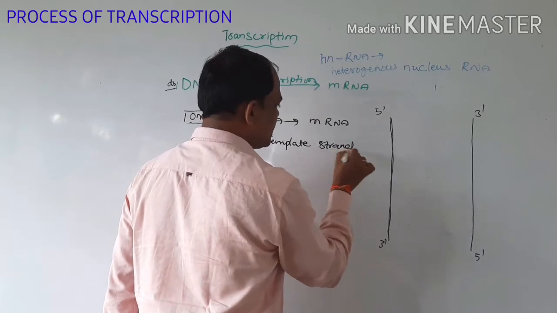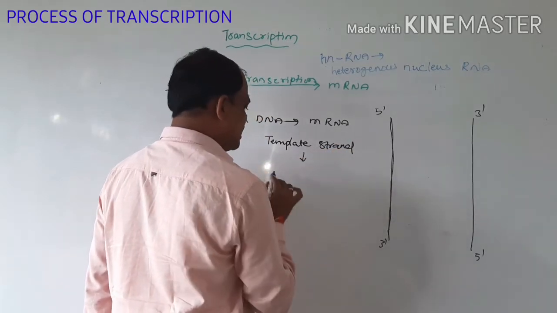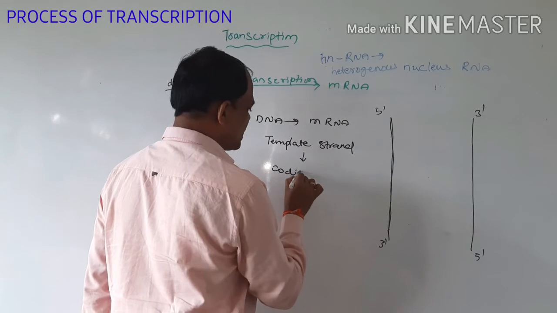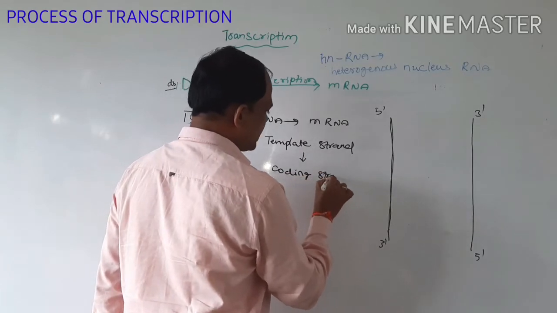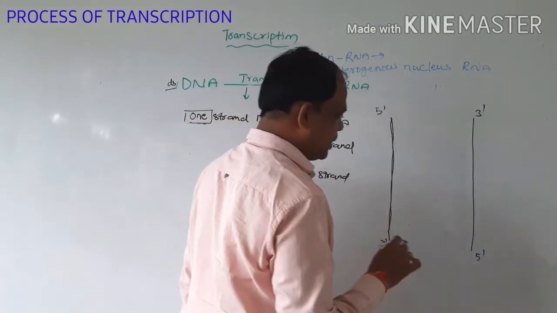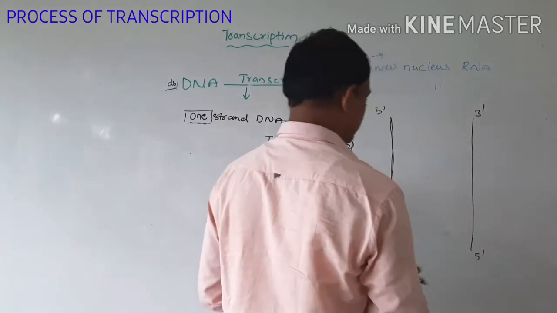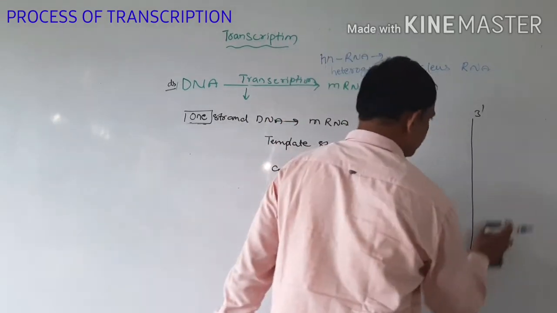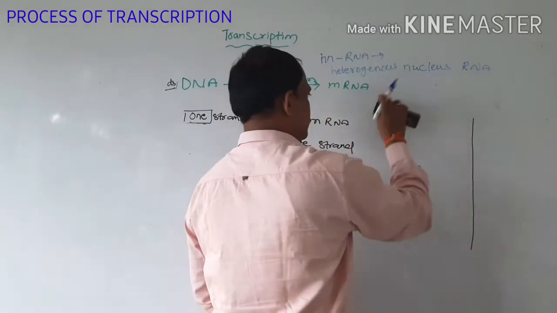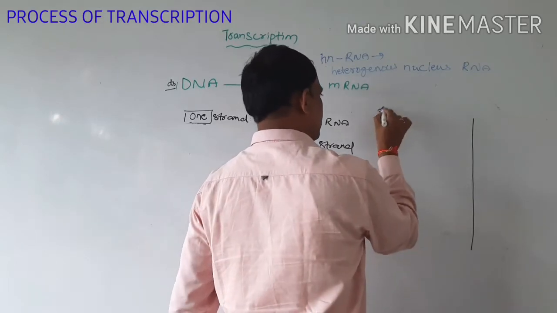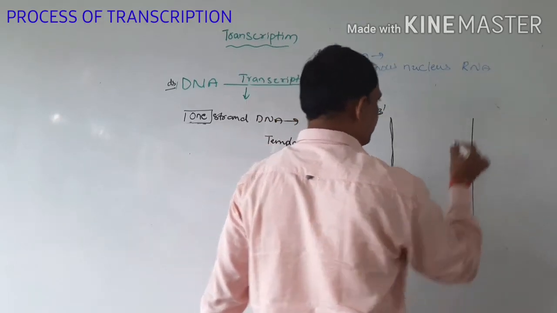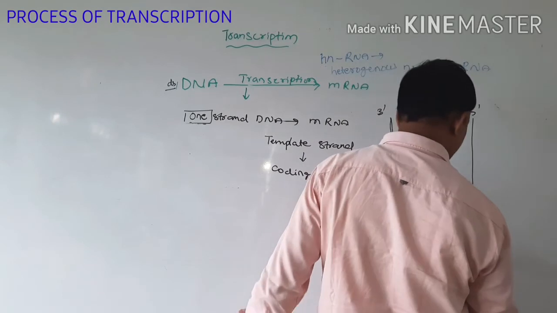The other strand acts as the coding strand. For example, here, 3 prime to 5 prime and 5 prime to 3 prime.